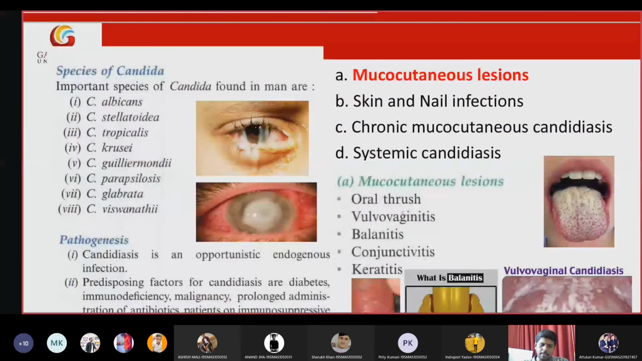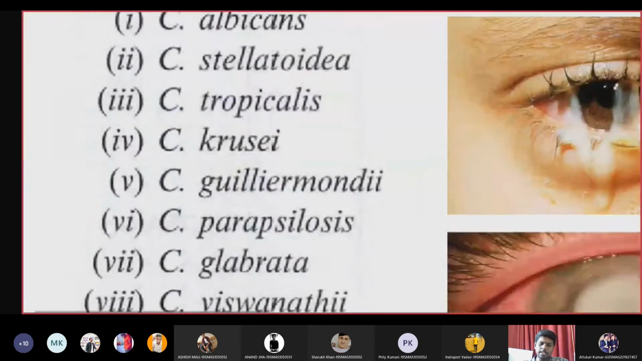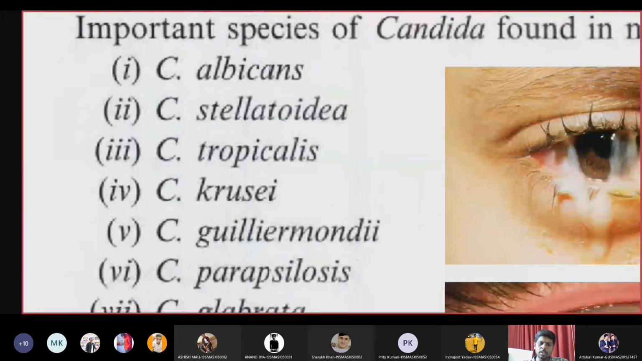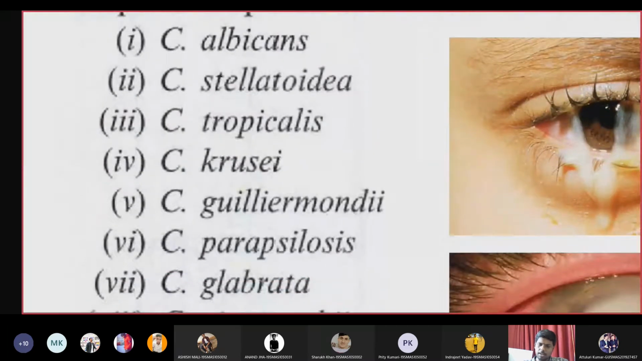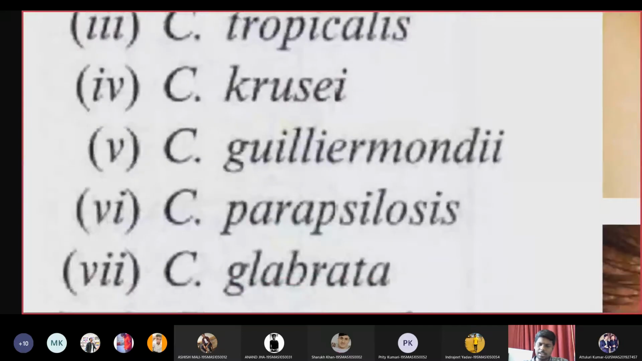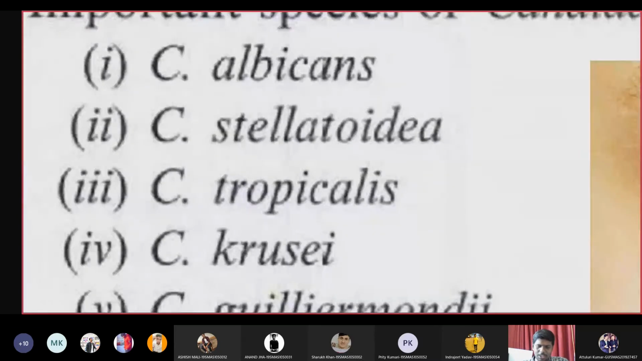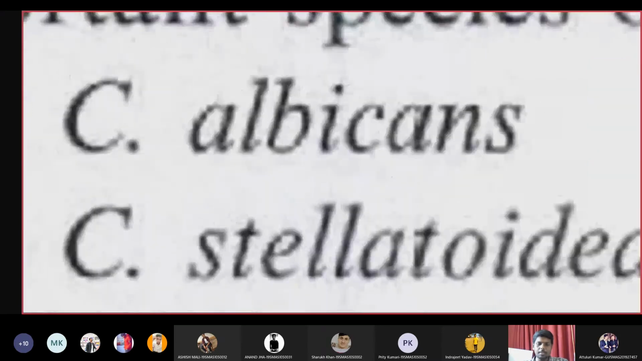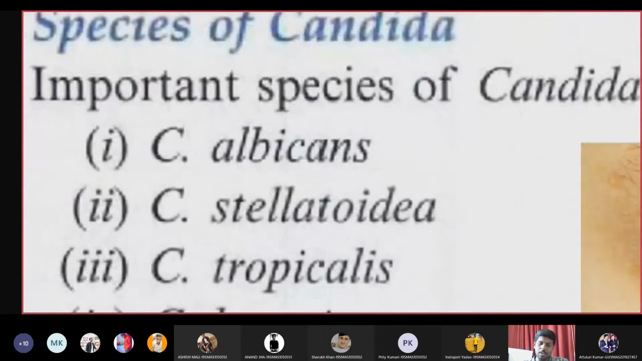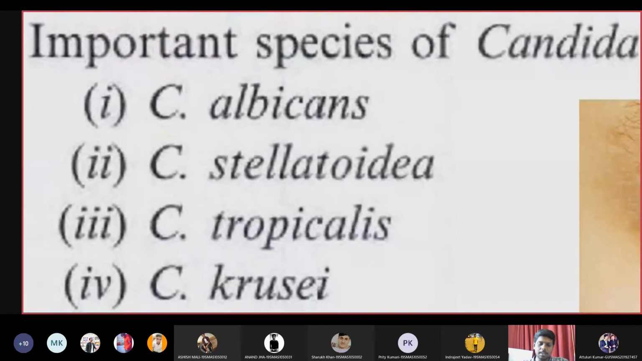Coming to the species of Candida, we have many species. A few of them include Candida albicans, Candida stellatoidea, Candida tropicalis, Candida krusei, Candida guilliermondii, Candida parapsilosis, and so on. There are some tongue-twisting names, so at least try to remember two to three species. The most important species is Candida albicans, the primary culprit for Candida infection. Almost 80 to 90 percent of cases are Candida albicans infection.